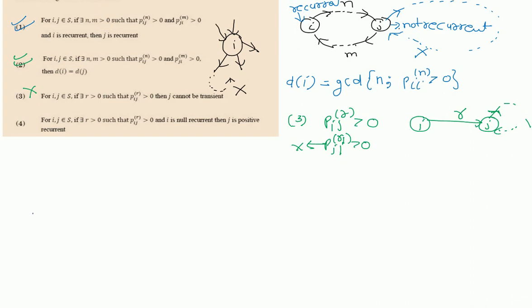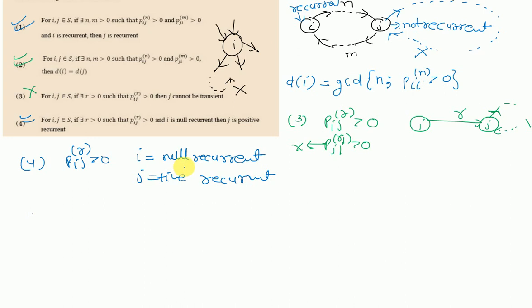Finally, we will move to option number 4. What does this option tell us? It tells us p_ij^r is greater than 0 and i is null recurrent, then j is positive recurrent. See, p_ij^r greater than 0 was already given in option number 3, and the extra information we have here is that i is null recurrent. And it is saying that j should be positive recurrent.